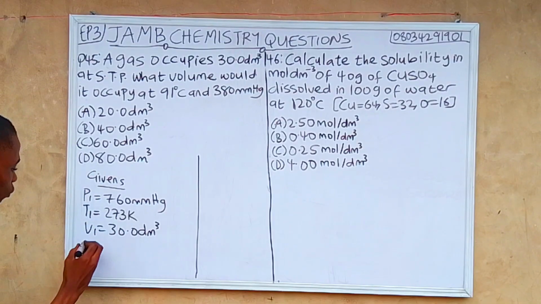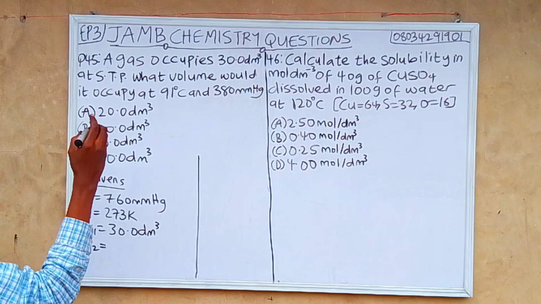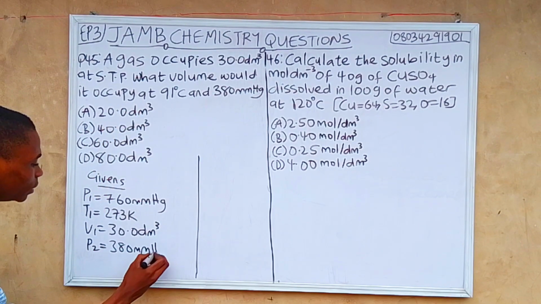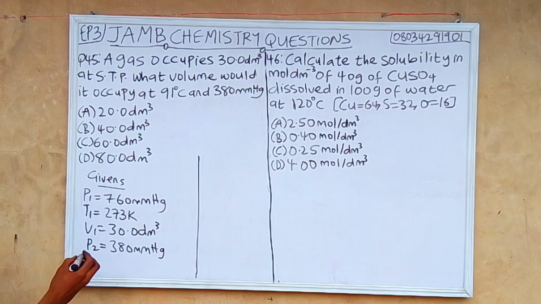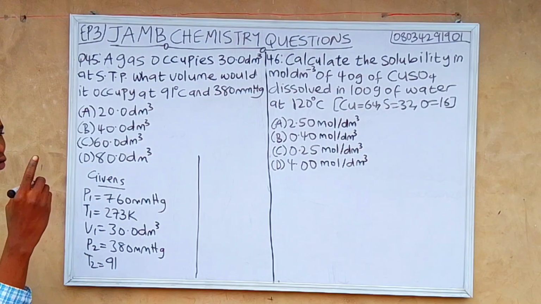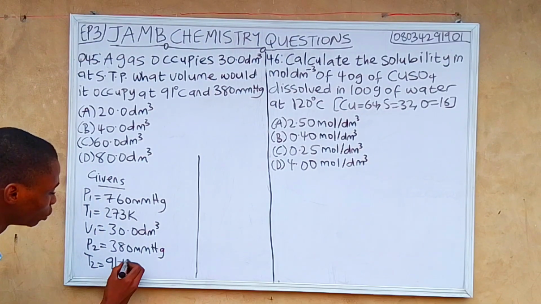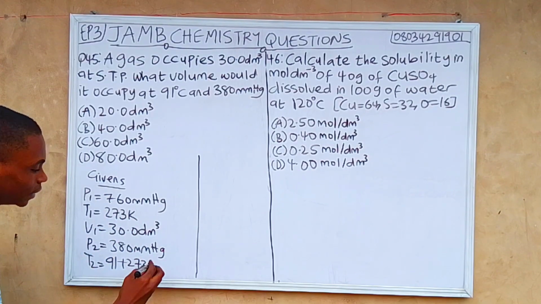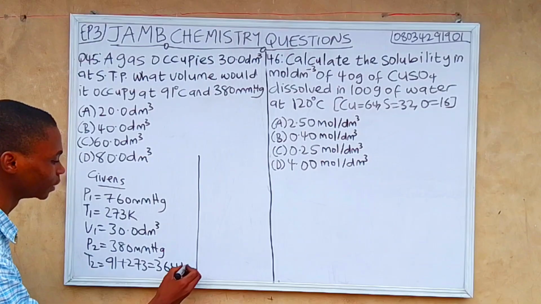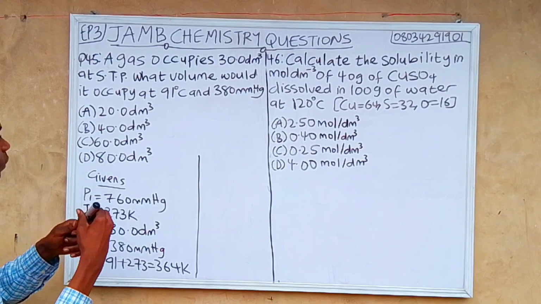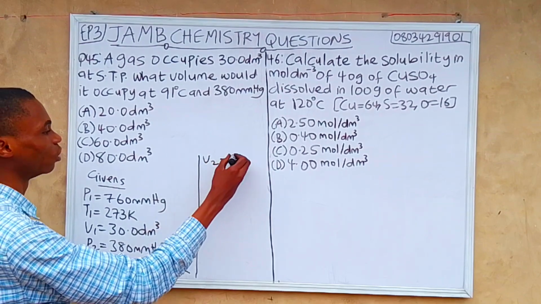So let's check for our P2. Our P2 is 380 mmHg, and our T2 is 91 degrees Celsius, but we can't leave it at 91. We need to convert it to Kelvin. To convert to Kelvin, you add 273, because 273 is constant, and 91 plus 273 will give us 364 Kelvin. So we are looking for what? Our V2. Our V2 is unknown.